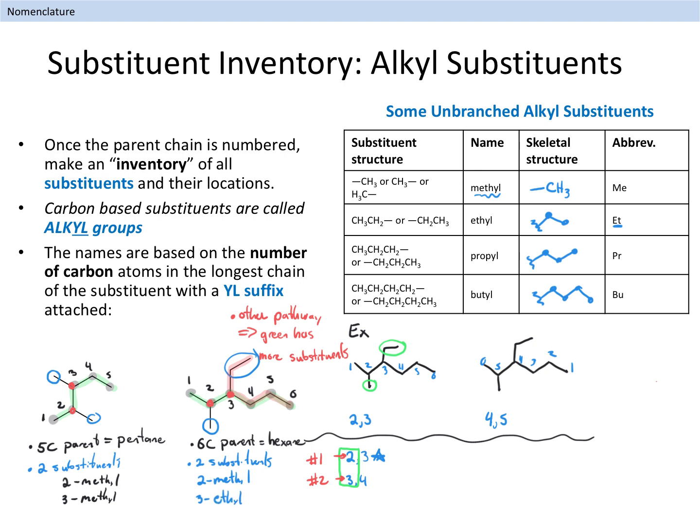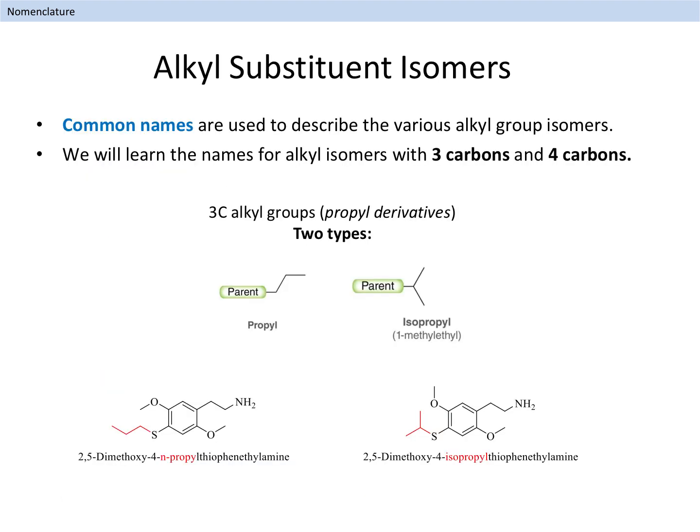In both of these structures, we have seen examples of simple, unbranched alkyl group substituents. There are a few other types of alkyl substituents you need to be aware of before we learn how to assemble a complete name. When alkyl groups have 3 or more carbon atoms, it becomes possible for carbon atoms in the groups to be connected in different ways. This gives rise to the existence of alkyl group isomers, that is, alkyl groups with the same number of carbon and hydrogen atoms, but different structures.